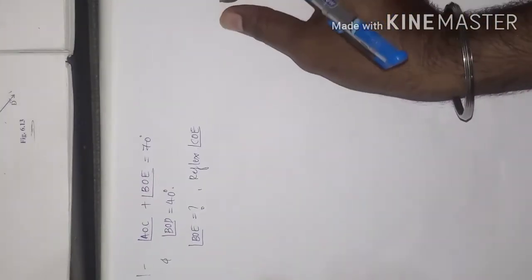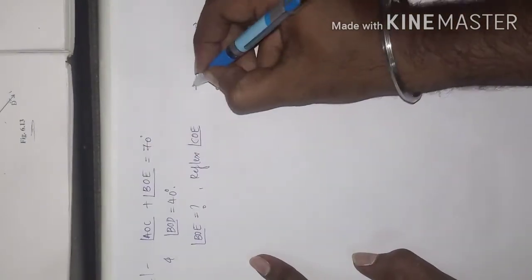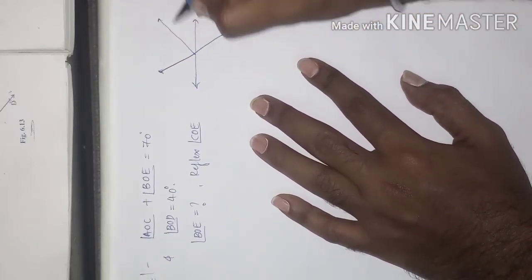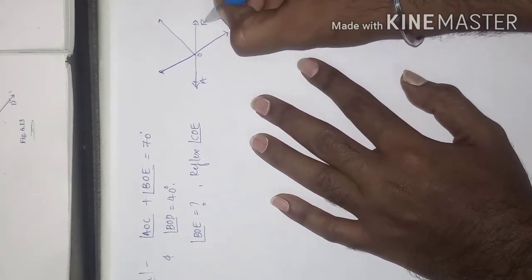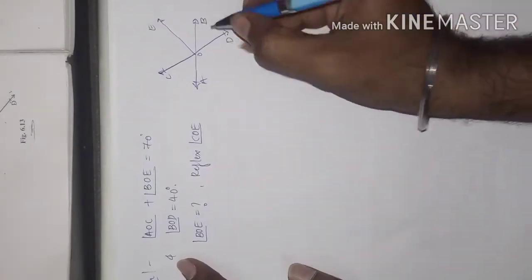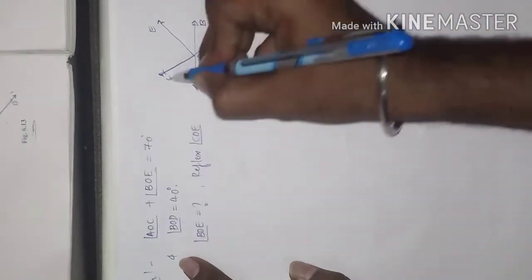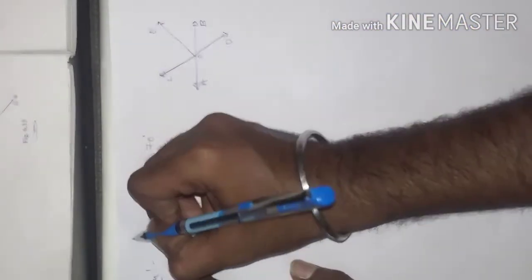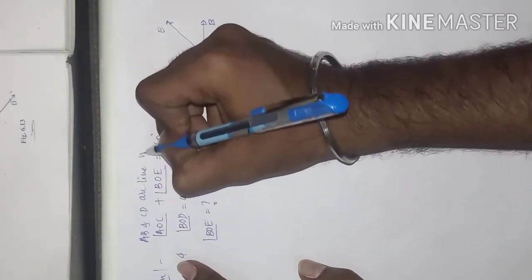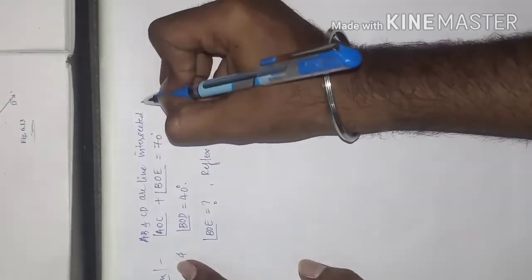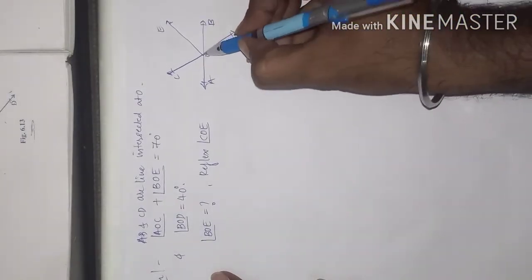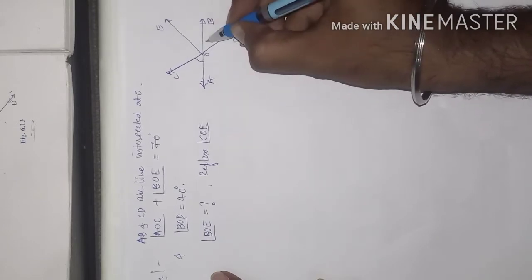Now we will draw the diagram here. A, O, B, this is C, this is D, and this is E. Now, boys and girls, you can see they said AB and CD are lines intersected at O. As AB and CD are two lines intersected at O, the angles formed over here and here are equal.